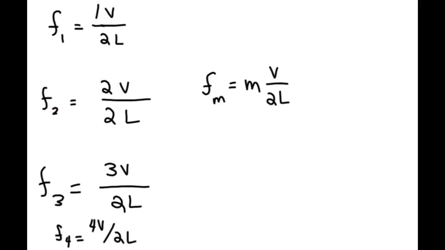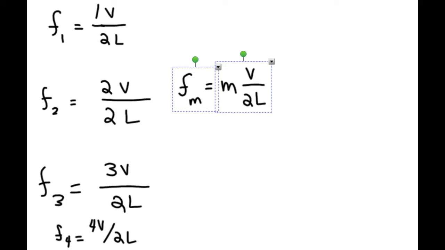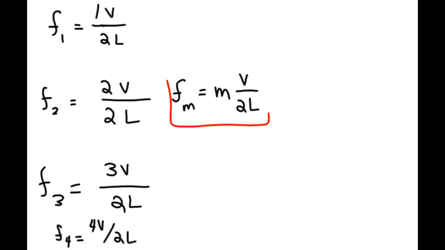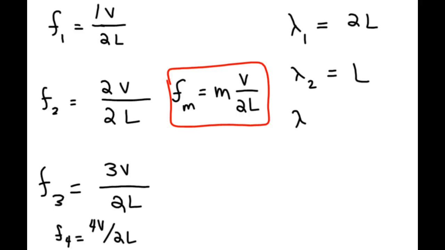So there we go. Now, last thing, let's do the same thing. Let's find the pattern for the wavelengths. The wavelength at the first mode was 2L. The wavelength at the second mode was L. At the third mode, our wavelength was 2L over 3. And maybe you don't see the pattern yet, but let me take L and write it as 2L over 2. And let me write this as 2L over 1. Okay?